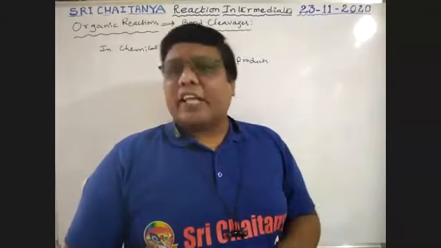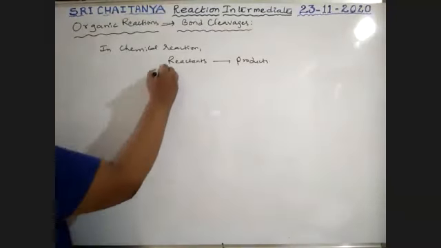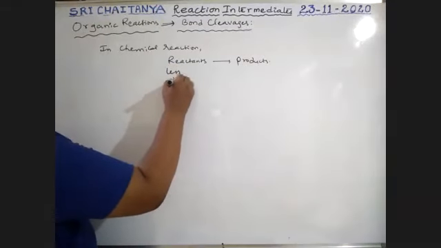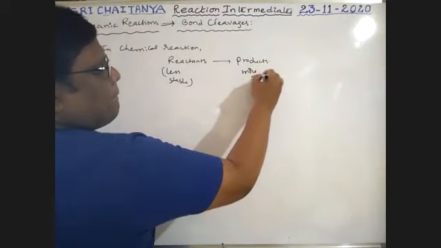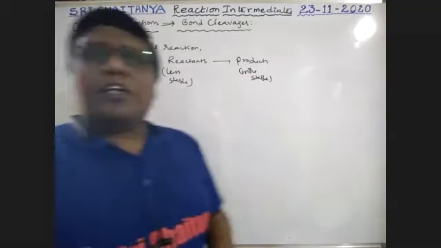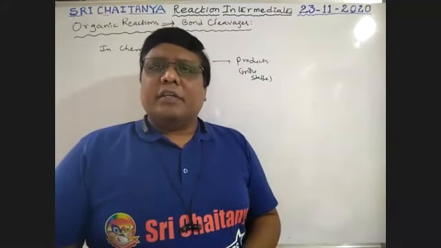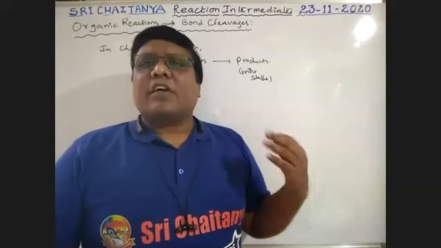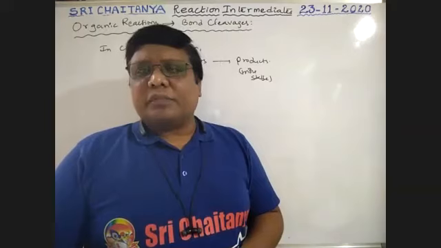Otherwise, the reaction will not take place. So reactants are less stable and products are more stable. Less stable compounds are converted into more stable compounds, and those are nothing but products. The process of conversion of less stable compounds into more stable compounds is called a reaction.